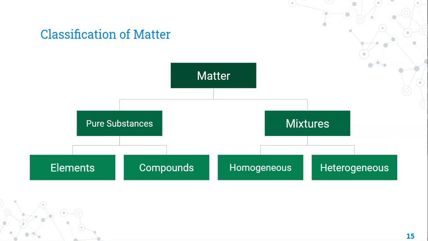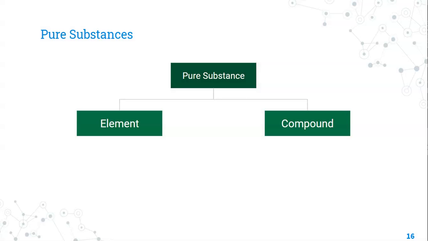Now, the other way we could classify matter is in terms of elements, compounds, and mixtures. This flow chart displays all the different ways that matter can be classified. Initially, we can break matter into pure substances and mixtures. We're going to talk first about pure substances, and then about two different types of mixtures. Pure substances are basically when I have one substance with uniform composition, so that would be an element or a compound.